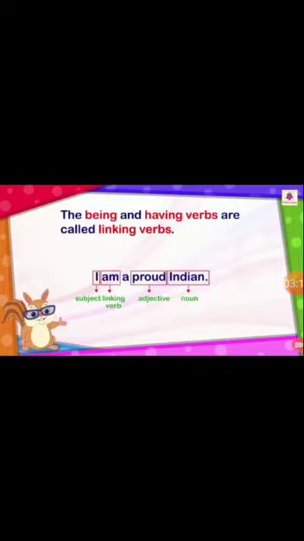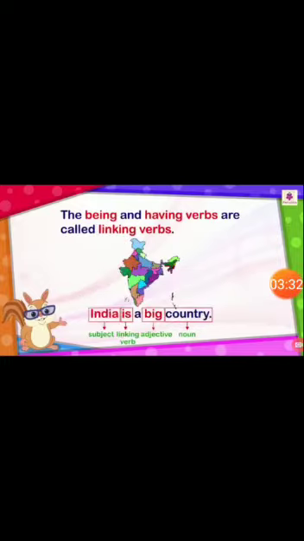Take one more example. I am a proud Indian. I is the subject here. Am is the linking verb. Proud is an adjective and Indian is a noun. Take one more example. India is a big country. India is the subject here. Is is the linking verb. Big is an adjective and country again a noun.